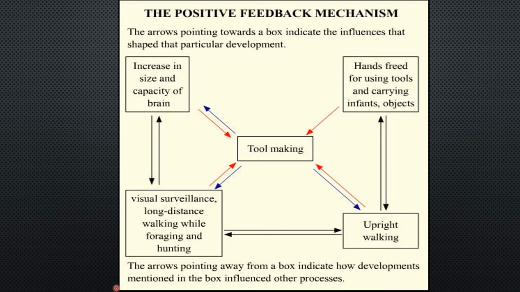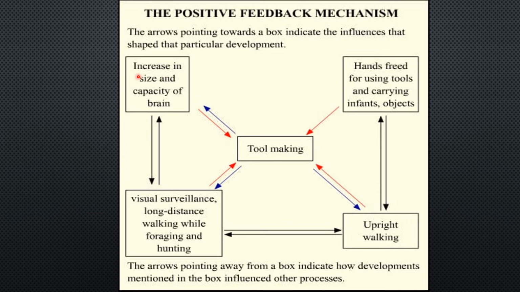So students, in this diagram, you can see we have lines of two colors. The red colored line indicates the input. And the blue colored line indicates processes that were in turn strengthened by tool making. So first, considering the red colored line, we enlist here the inputs that facilitate the tool making processes.